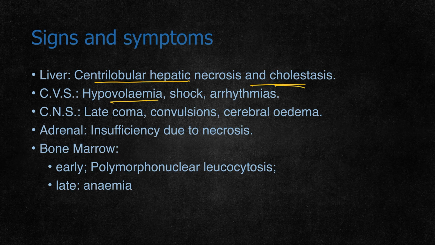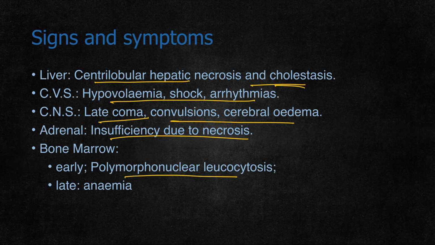In the CVS it causes hypovolemia, shock and arrhythmias. In the CNS, late coma, convulsions and cerebral edema. In the adrenal it causes insufficiency due to necrosis. And in the bone marrow it can cause polymorphonuclear leukocytosis and anemia in later stages. So in most of the organs it disrupts cellular mechanisms and causes symptoms related to their system.